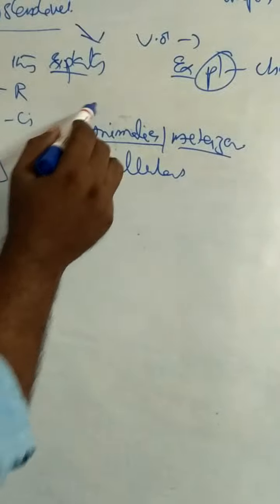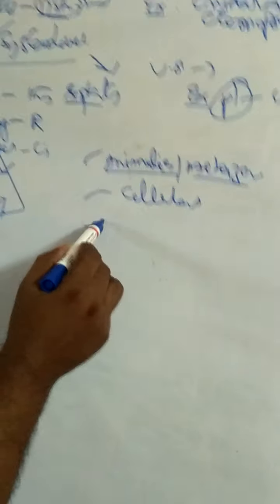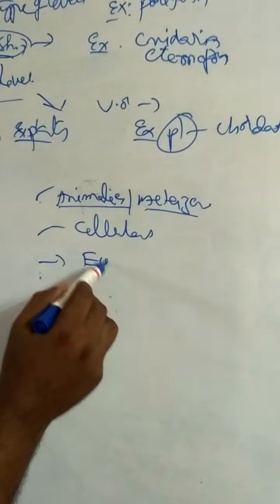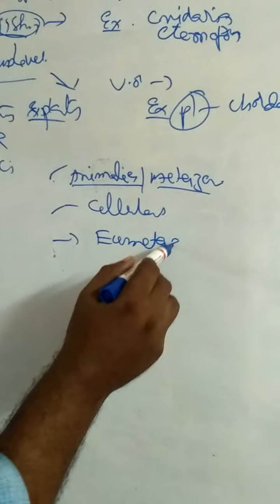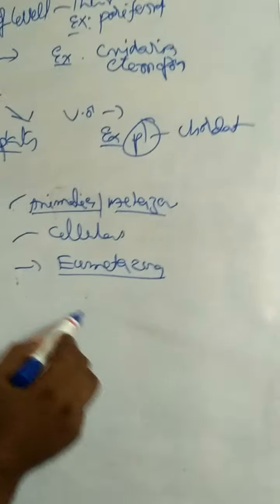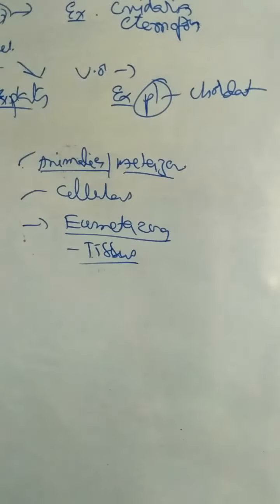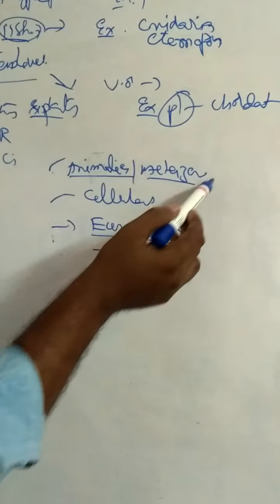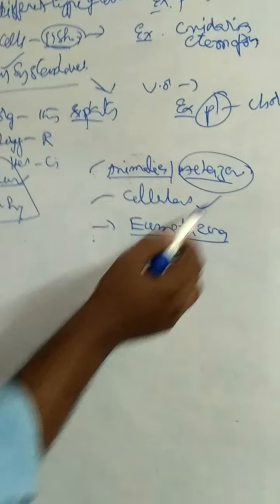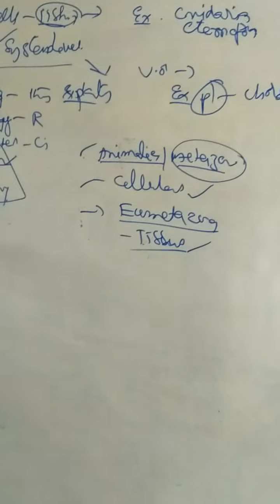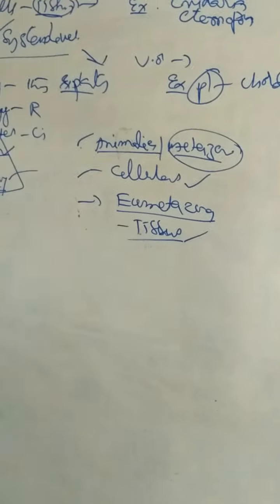Next, lowest level of organization in eumetazoa is tissue level. Once again, lowest level of organization in metazoa, cellular level. Eumetazoa, tissue level. Highest level of organization is organ system level of organization. That is about levels of organization.